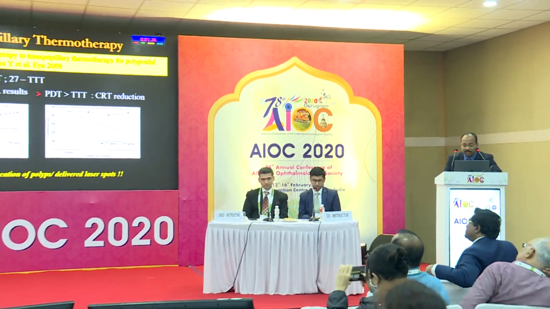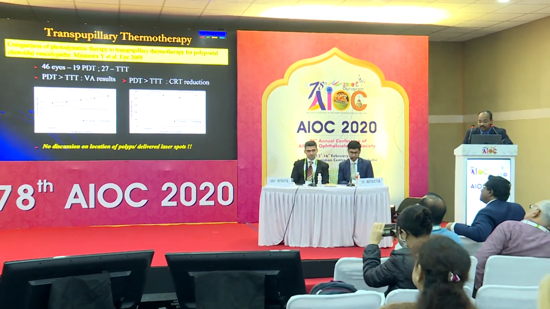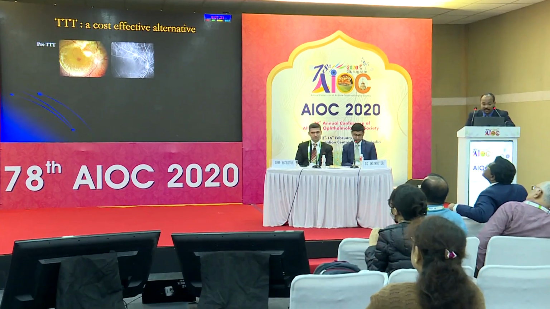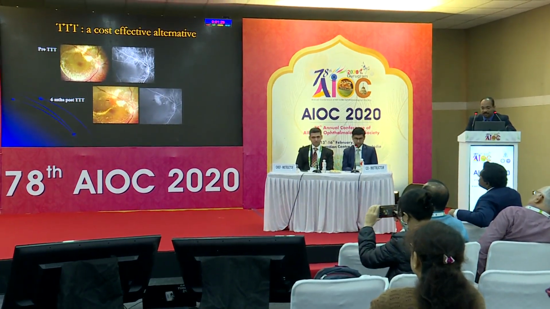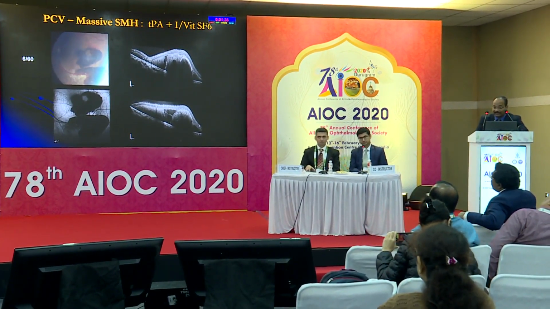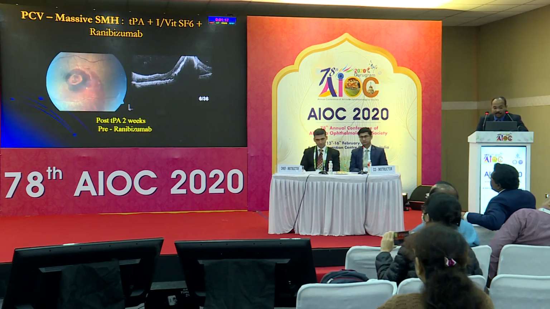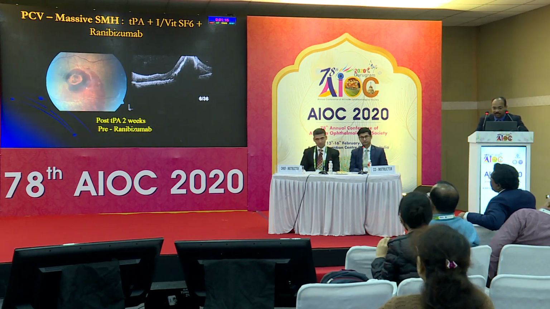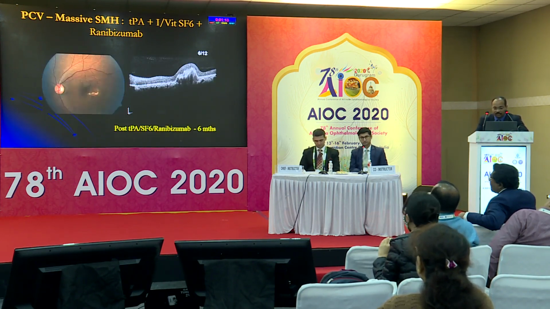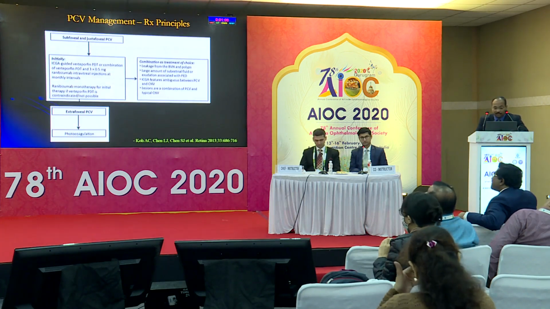TTT is another low-cost option. Mitamura showed that PDT was better than TTT for visual acuity results and CRT reduction. It is a cost-effective therapy, and we've used it for patients who can't afford PDT. For massive submacular hemorrhage, you have the option of intravitreal tissue plasminogen activator and injecting gas, as we've done in this case with the massive SMH around the PEDs. You see the displacement of that hemorrhage, and with ranibizumab over 6 months, that PED completely resolved with a good result.